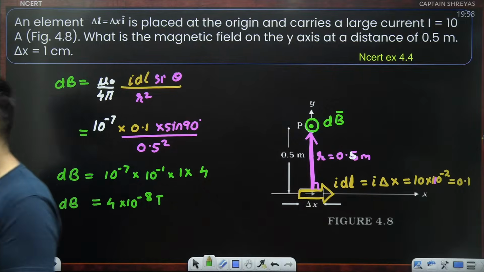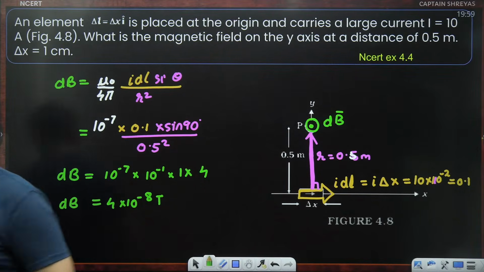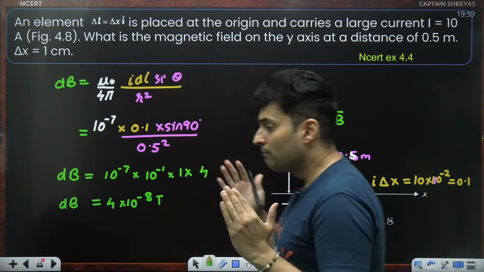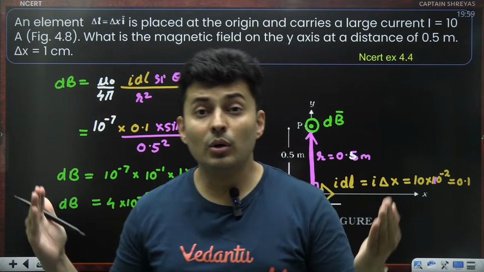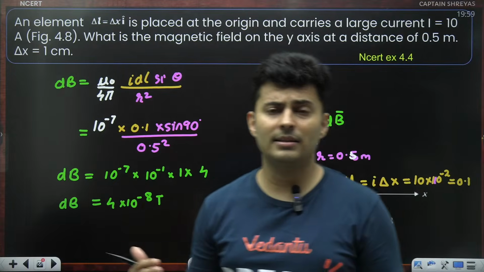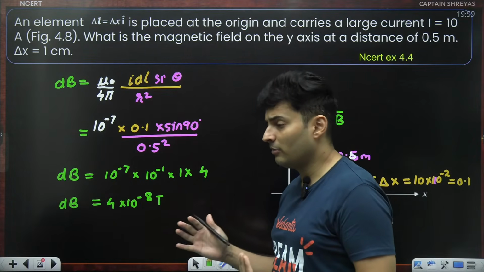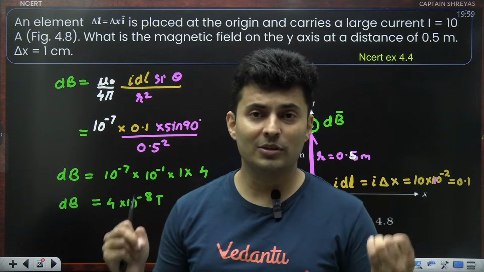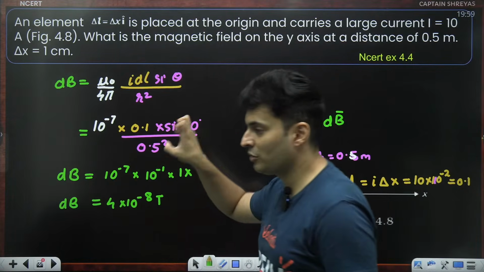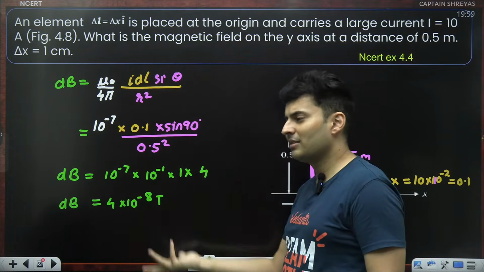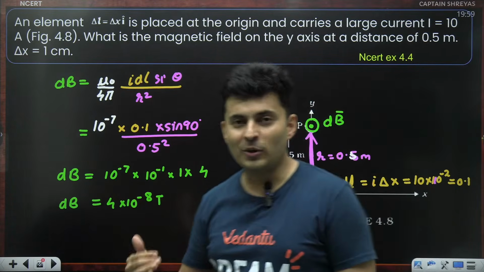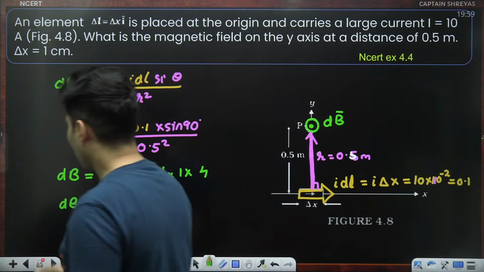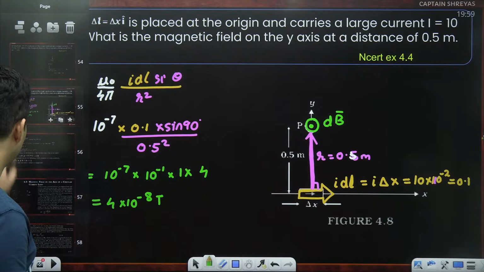So this is how you can use Biot-Savart's law for finding magnetic field. Very straightforward. I hope you learned the application. And my dear warriors, my dear Pandus, we are doing all the in-text questions in these NCERT series. That's very important, and you might be wondering why. This is of very high significance. You will see in many of these competitive exams, they directly pick questions from here, and many students skip this thinking these are solved examples. Yes, they are solved, but not by you. They are solved by the textbook makers. So you too have to solve it. They directly pick up questions by changing the values.